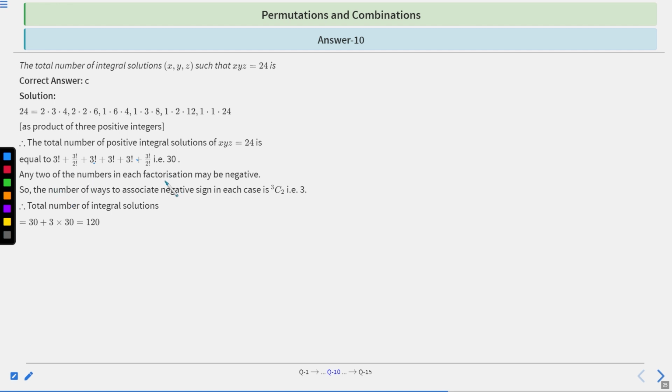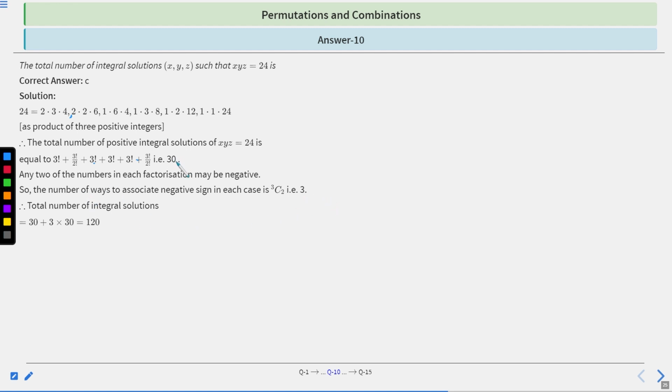Any two numbers in each factorization may be negative, right? Clear? See, any two of the numbers might be negative, because we have to find integral solutions, right? So it can be -2 into -3 into 4, or -3 into -4 into 2, like that. So the number of ways to associate negative signs in each case is 3C2, because 2 out of the 3 can be negative, so there are 3 ways.